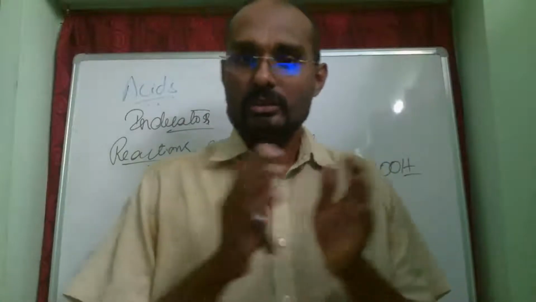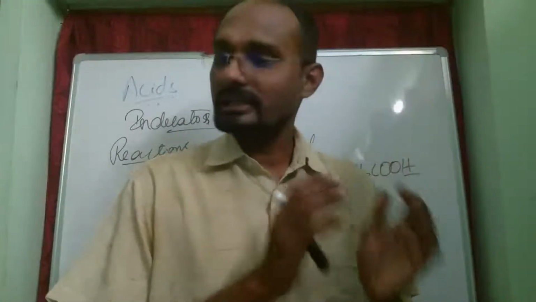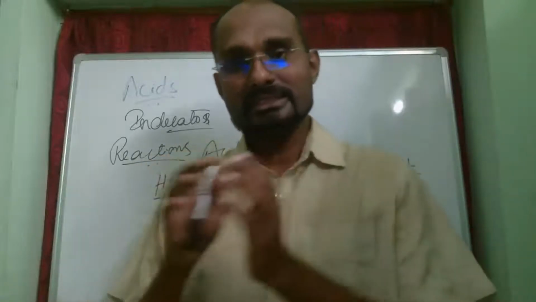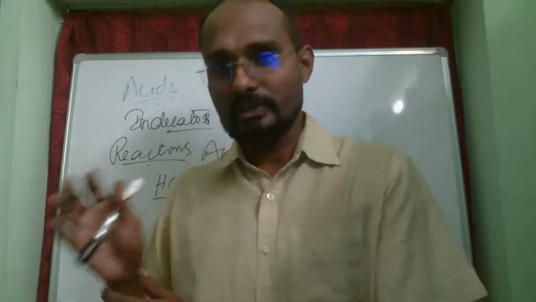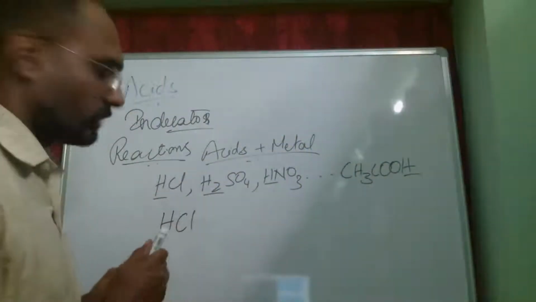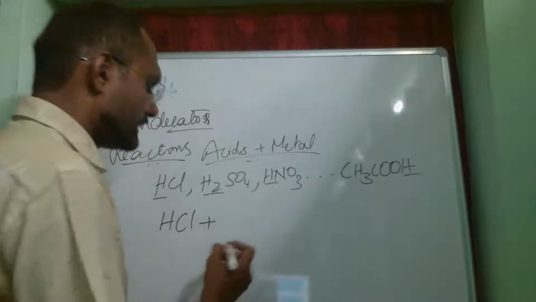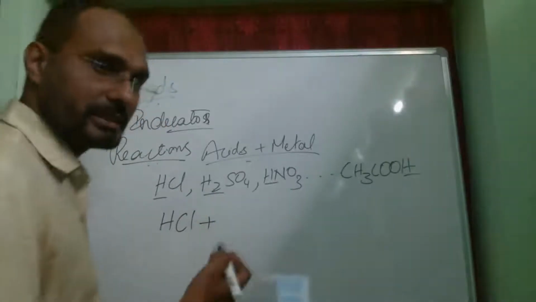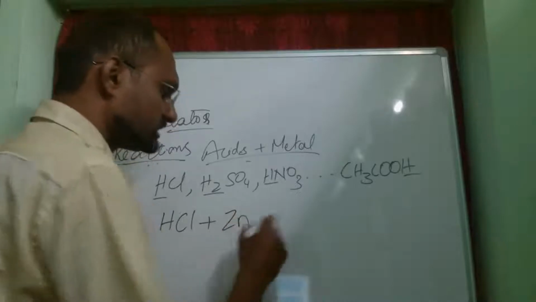So when it is in its colorless gaseous state, it is hydrogen chloride. When that is dissolved in water, then it is hydrochloric acid. So now I am taking hydrochloric acid. This hydrochloric acid, when it is reacting with any metal which is above hydrogen in the reactivity series, usually we use zinc.